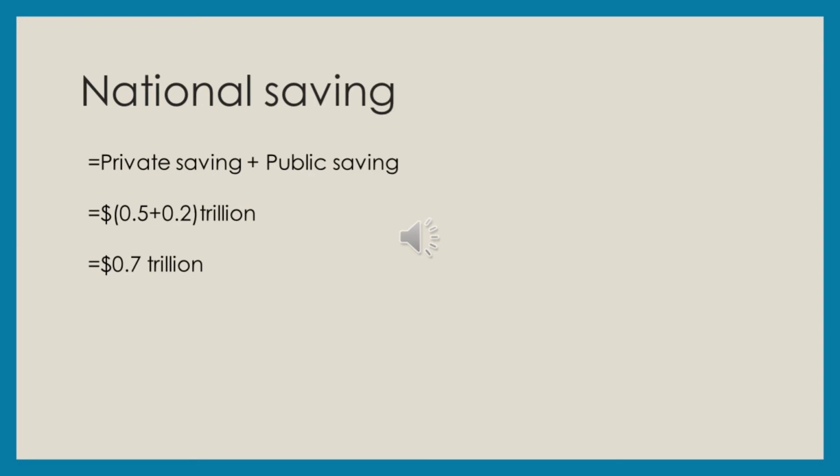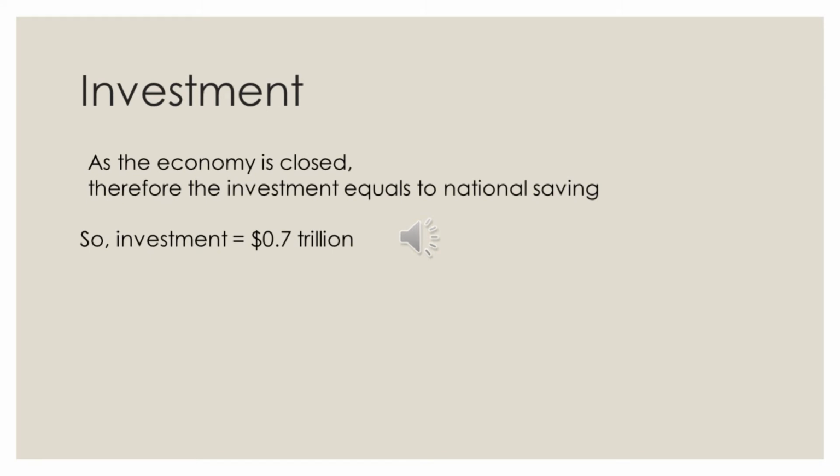The amount of national saving is private saving plus public saving, so the answer is 0.7 trillion. As the economy is closed, investment equals national saving, so the amount of investment is 0.7 trillion.